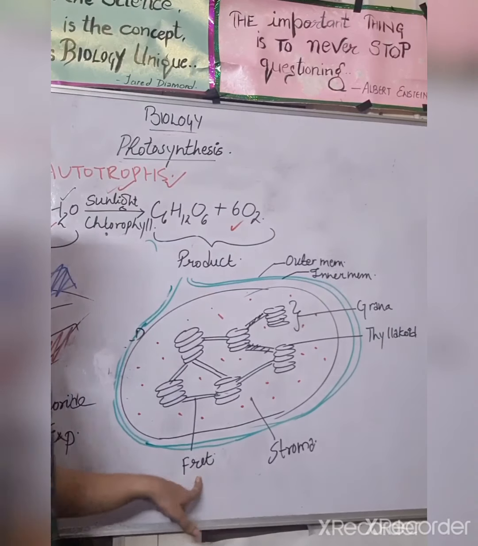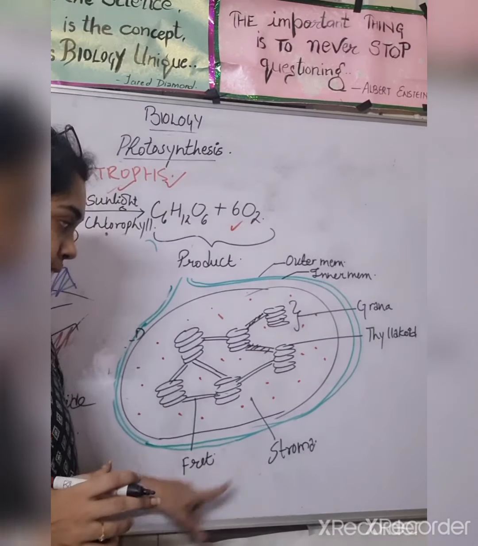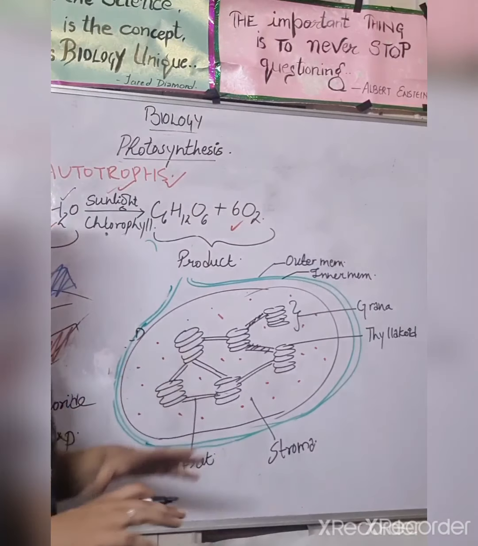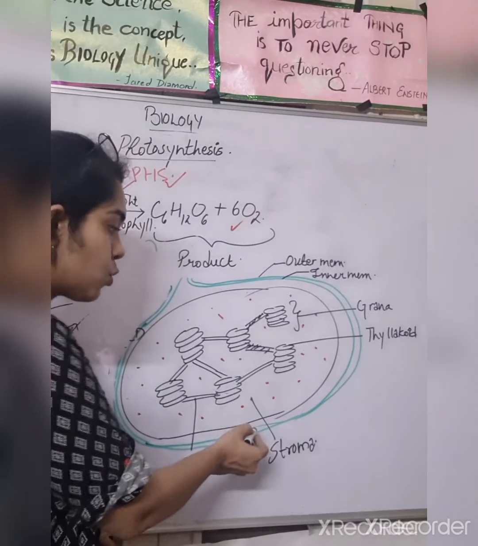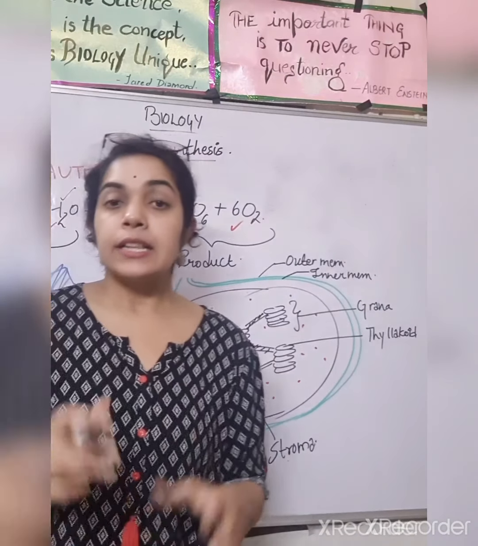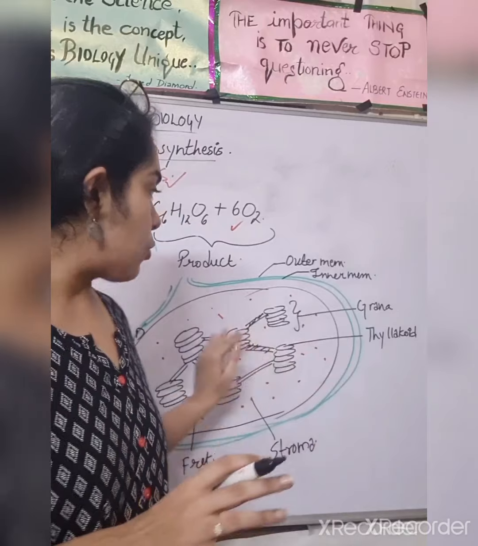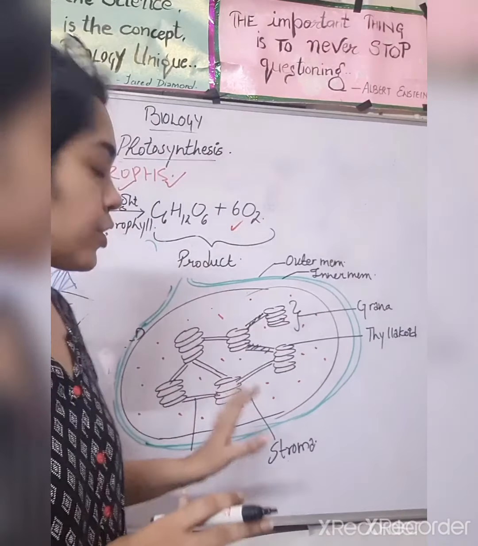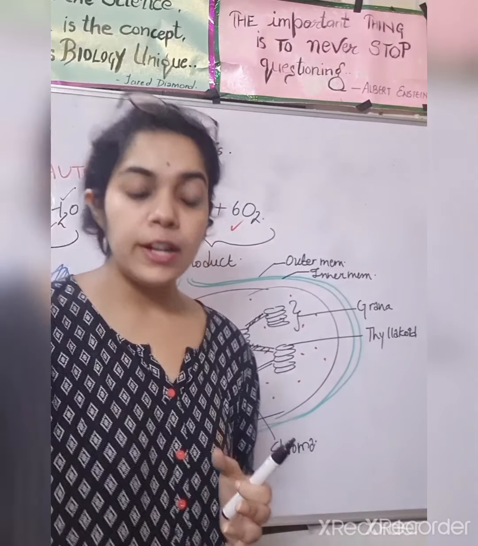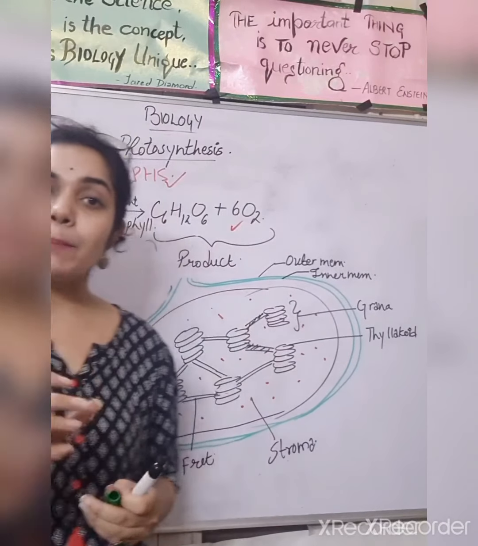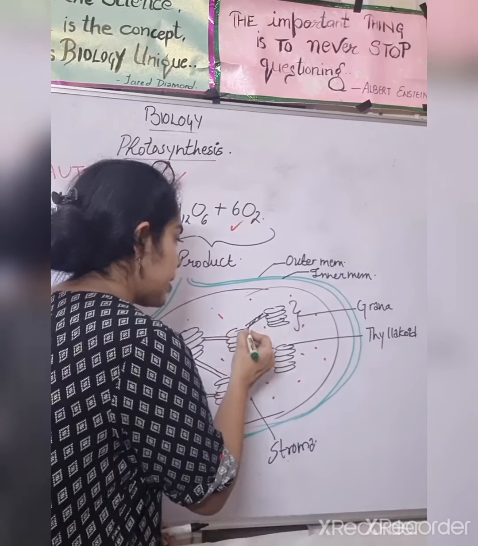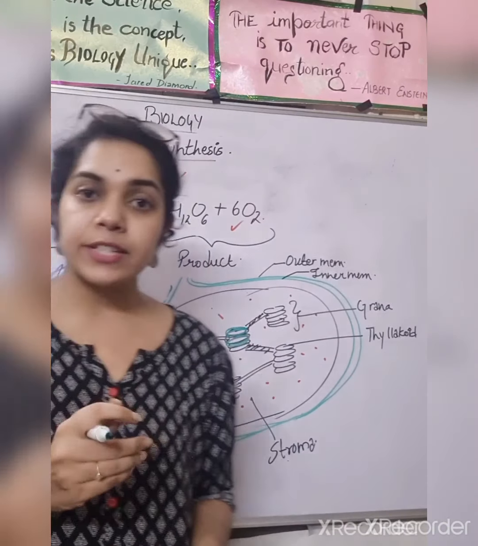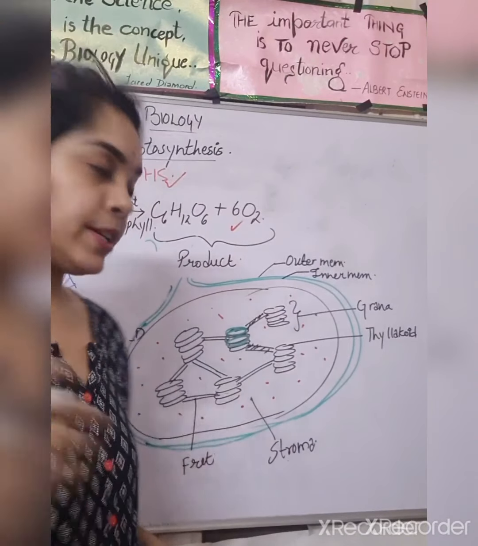A connection between the two granas is known as your fret, and there is a liquid present, and the space that is present around the grana is known as your stroma. Fine? The space that is present outside this is known as your stroma. Okay, so this is the structure, and where exactly the chlorophyll, the green color pigment, is present: on the walls of the thylakoid. It is exactly present on the walls of the thylakoid, like this.